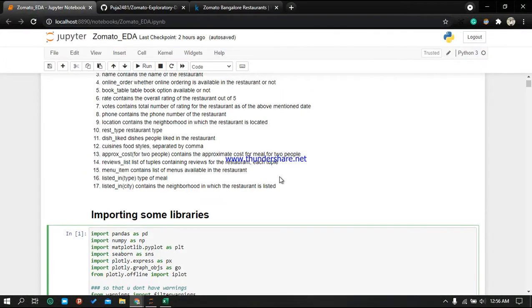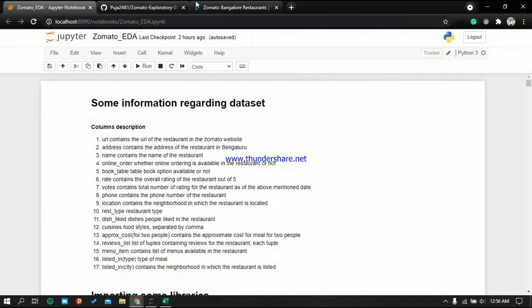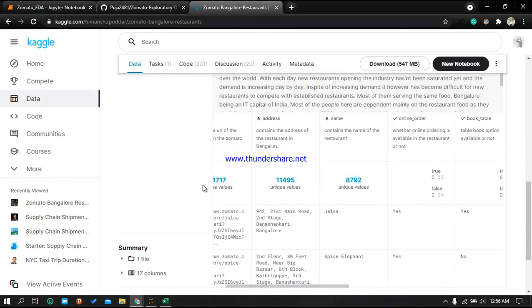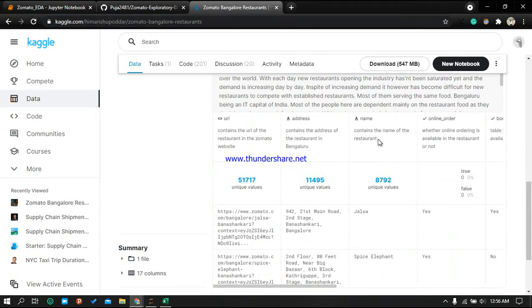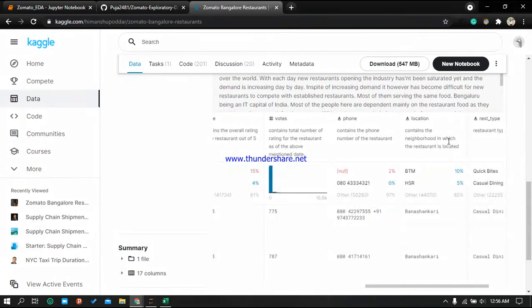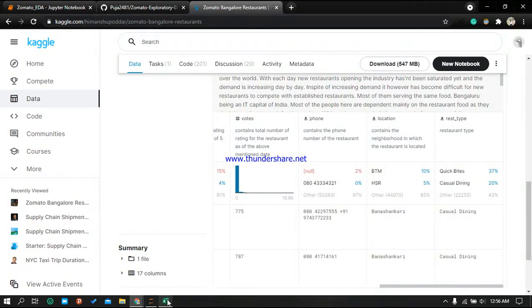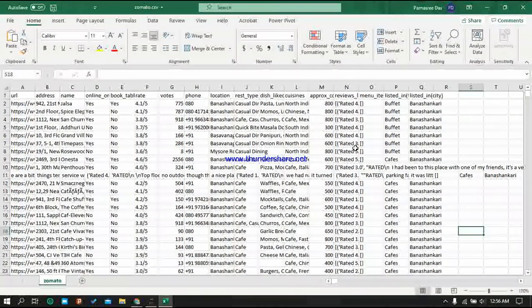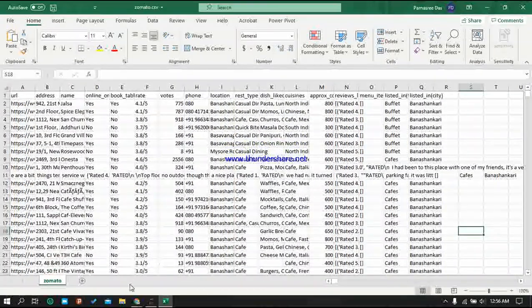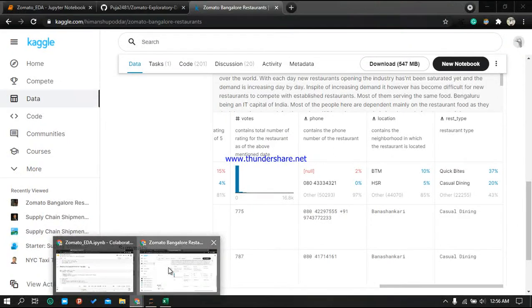Hello everyone, today I have done the analysis on Zomato of Bangalore restaurants. From here you can download the CSV file. This contains URL, address, names, online order, book table, rate, votes, phone, location, restaurant type. You can take an overview from here of what details it contains, like rating and votes, etc. So let's see.